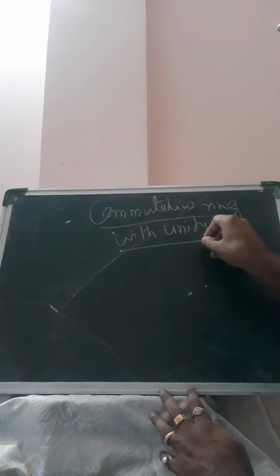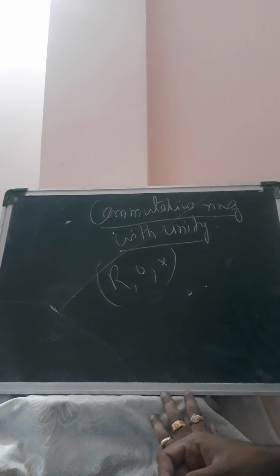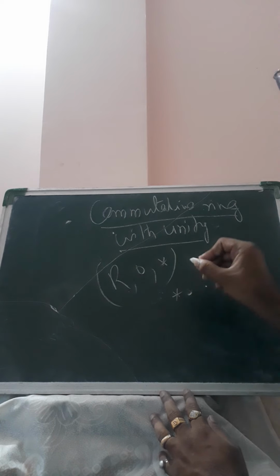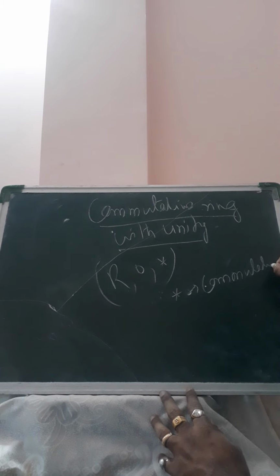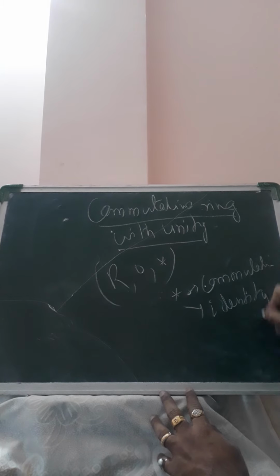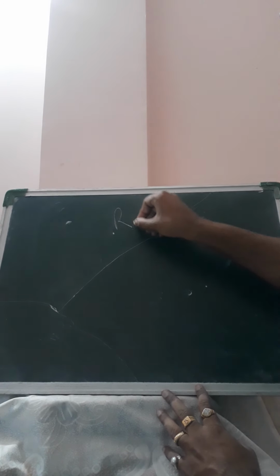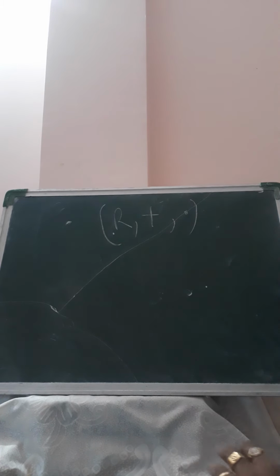So a ring R is called a commutative ring with unity if R is commutative with respect to the operation *, and also R has an identity element with respect to the operation *. For example, we have the set of real numbers and we have two operations, plus and dot.